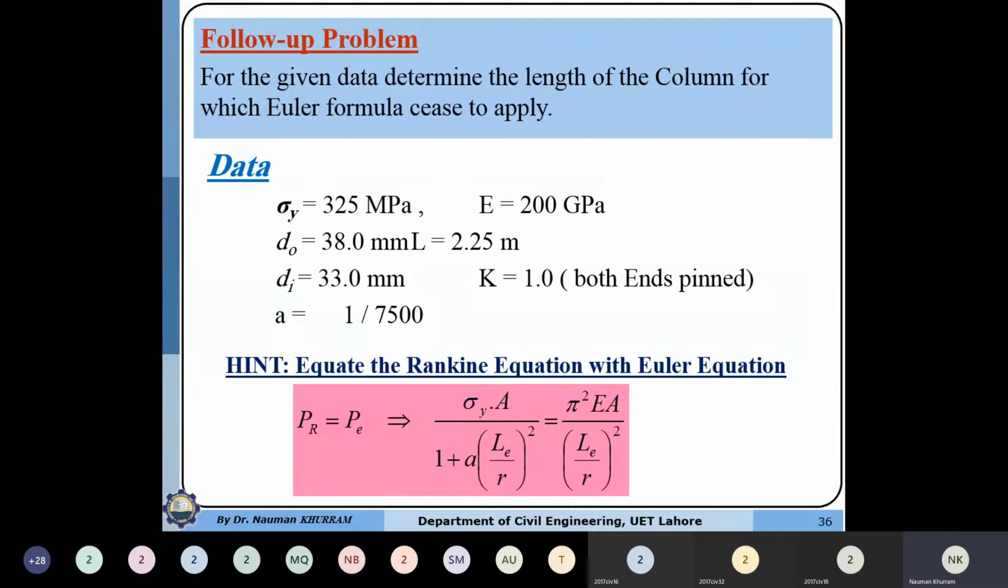So the hint is to just equate the P_R value, the Rankine formula, with P_E, the Euler critical load formula. In this equation, the only unknown value is the length, and all the other parameters are given. If you solve this equation, I believe you will be able to determine the length of the column at which both the Rankine formula and the Euler formula give the same value.